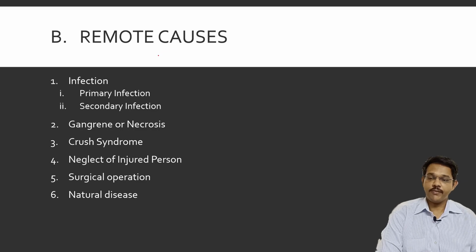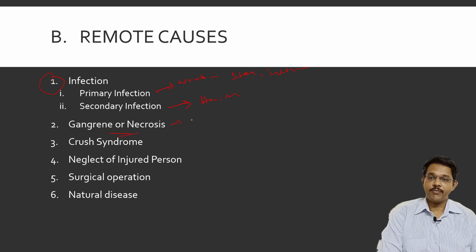Coming to remote causes of death, first and foremost is infection. It may be a primary infection caused by the wound itself, like a stab wound or an incised wound which is not cleaned properly. That injury wound can lead to infection. Then there may be secondary infection. Because of primary injuries, the person may be debilitated enough that a secondary infection may occur during his stay in the hospital, which can also lead to death by septic shock or other reasons. Then gangrene or necrosis.